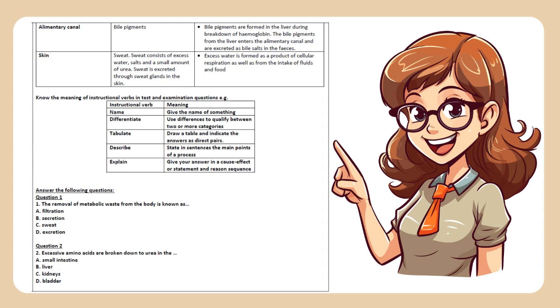Answer the following questions. Question 1. The removal of metabolic waste from the body is known as A. Filtration. B. Secretion. C. Sweat. D. Excretion. Question 2. Excessive amino acids are broken down to urea in the A. Small intestine. B. Liver. C. Kidneys. D. Bladder.